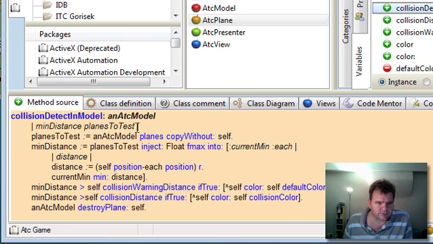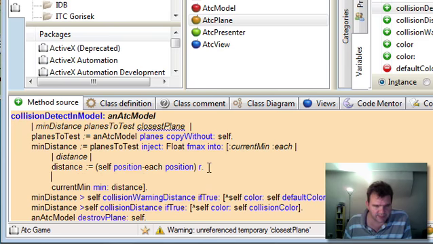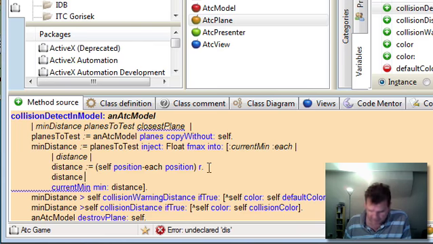One thing we need to do is work out what the closest plane is when we're running this method, so we're going to need to add another parameter here. Instead of just doing this minimum test here, what we need to do is say, is the distance less than the current minimum?